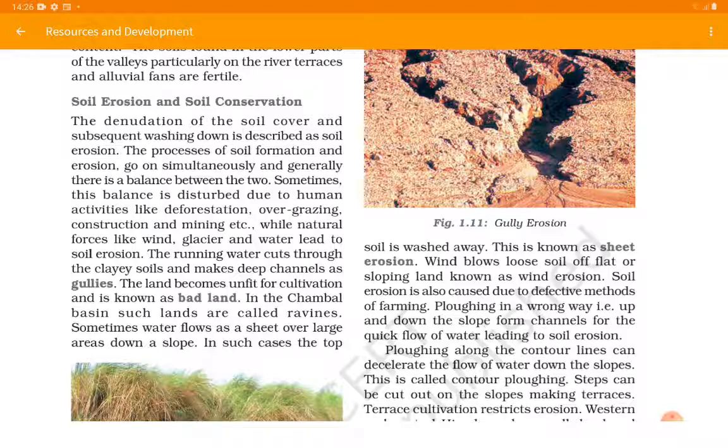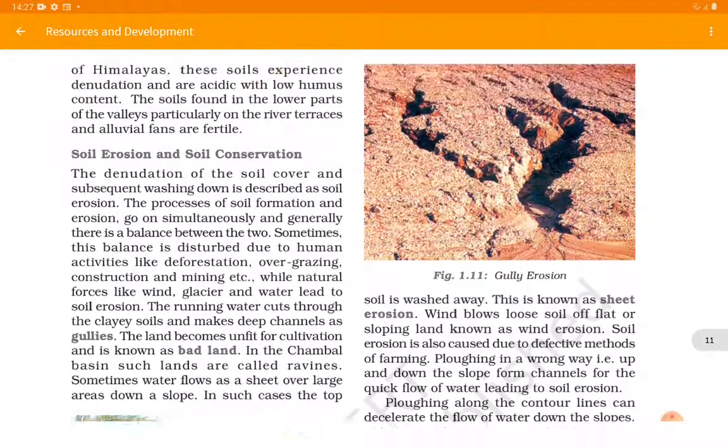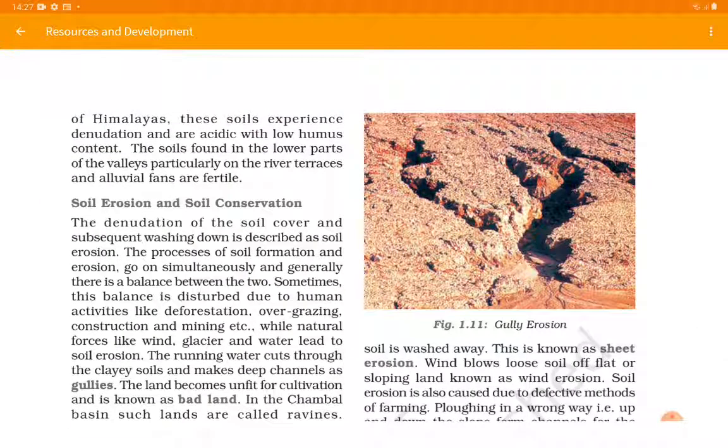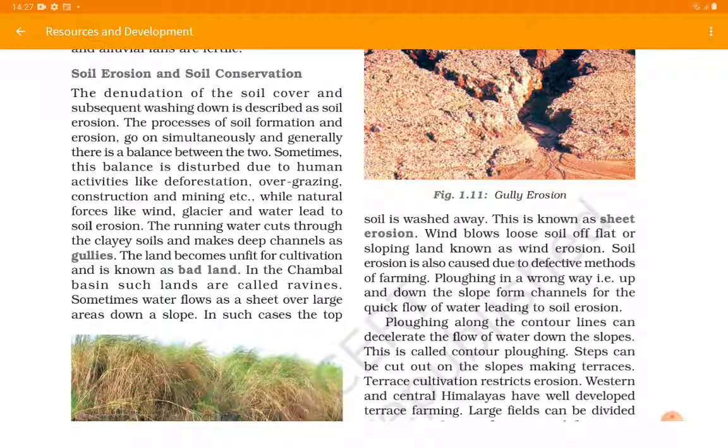The running water cuts through the clayey soil and makes deep channels as gullies. So when we see that the running water, which can be due to a flood or due to the rivers, cuts the soil from between wherever it passes, it forms the gully, and this also leads to erosion. So in figure 1.11 you can see that it is a gully erosion. The land becomes unfit for cultivation and is known as badland. In the Chambal basin, such lands are called ravines.